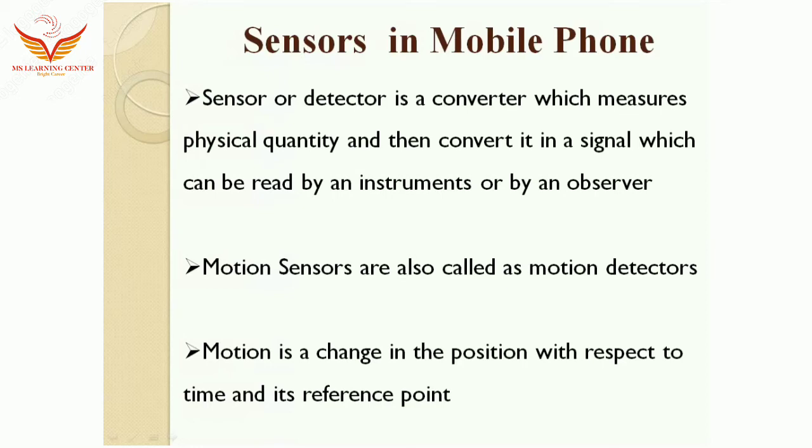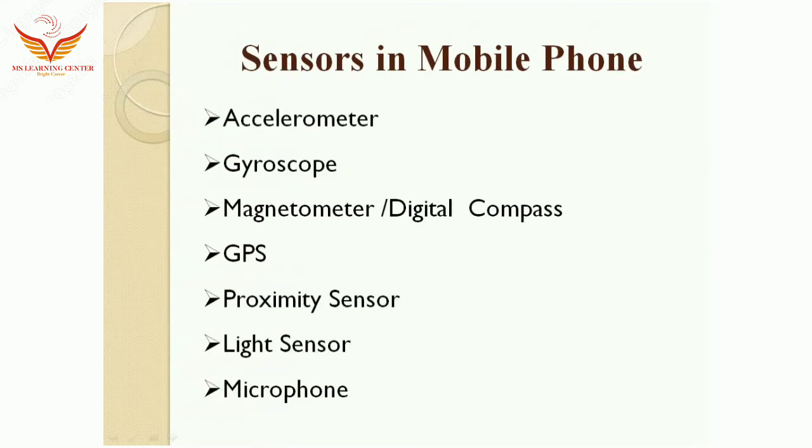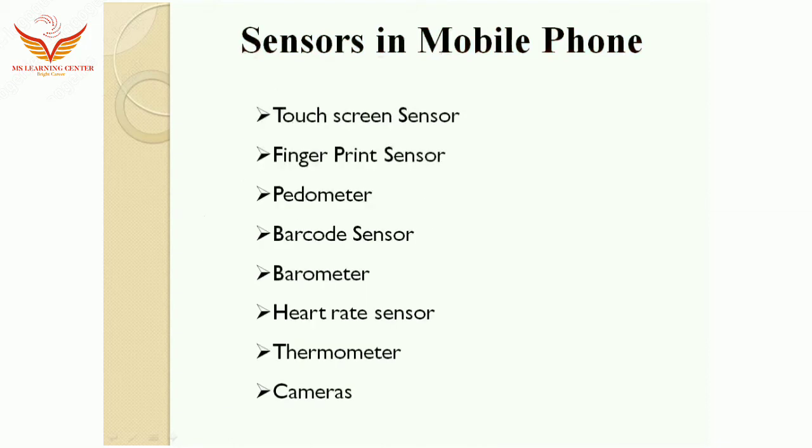There are various types of sensors or detectors in the mobile phone unit. There are several types, so one by one we will see. First of all, see this list: accelerometer, gyroscope, magnetometer / digital compass, GPS, that is global positioning system, proximity sensor, light sensor, microphone, then touch screen sensor, fingerprint sensor, pedometer, barcode sensor, barometer, heart rate sensor, thermometer, and cameras.